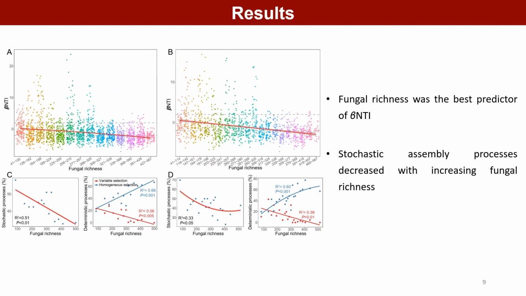Null model analyses revealed that the deterministic assembly was dominant in bacterial communities in agricultural, forest, and grass soils. The relationships between T and major factors were used to infer changes in the relative influences of deterministic and stochastic assembly processes. Fungal richness was the best predictor of T.